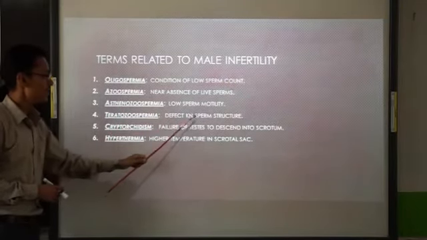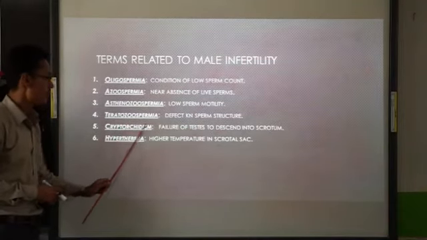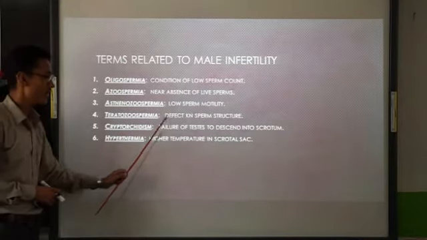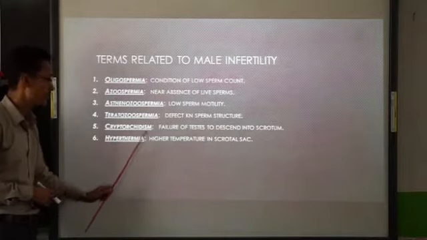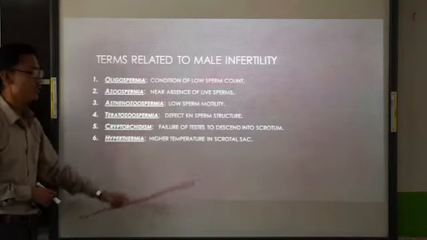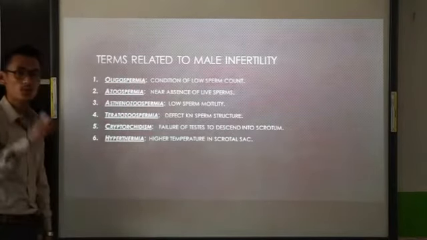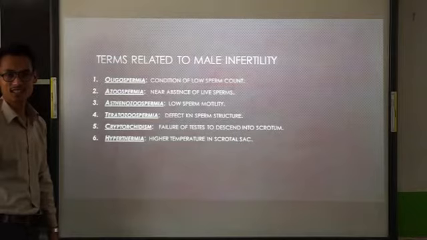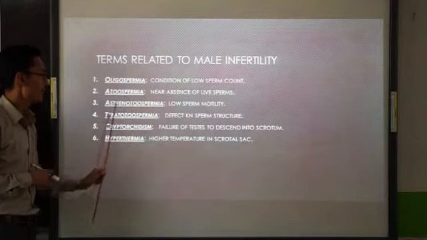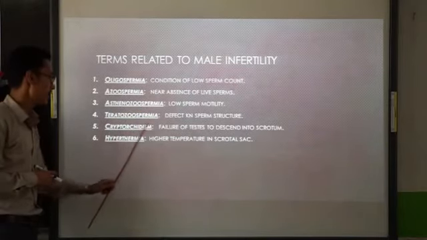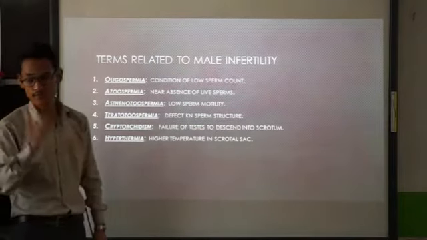Defect in sperm structure is teratospermia. Cryptorchidism means failure of the testes to descend into the scrotum. And the last one, hyperthermia, means higher temperature in the scrotal sac. So these are the different terms linked to male infertility: oligospermia, azoospermia, asthenospermia, teratospermia, cryptorchidism, and hyperthermia. Kindly go through these terms.